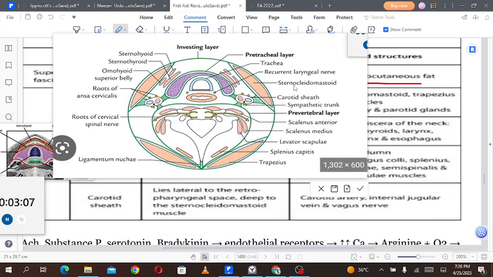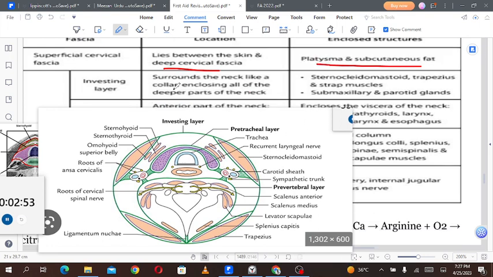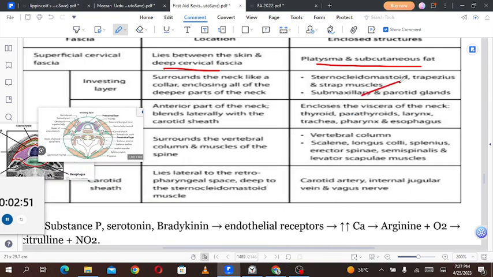Where is the deep cervical fascia? The deep cervical fascia. Okay, even this is not present over here. The superficial cervical fascia lies between the skin and the deep cervical fascia. Platysma and subcutaneous fat are enclosed in that. Okay, so let's move forward.